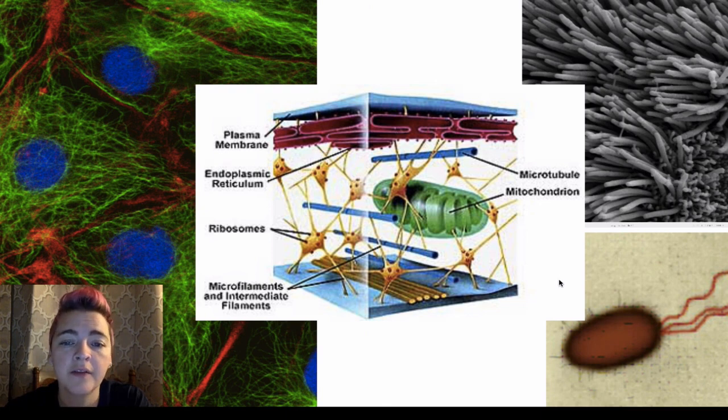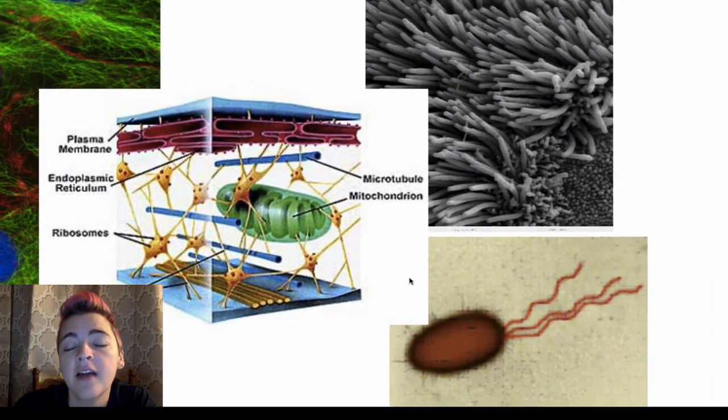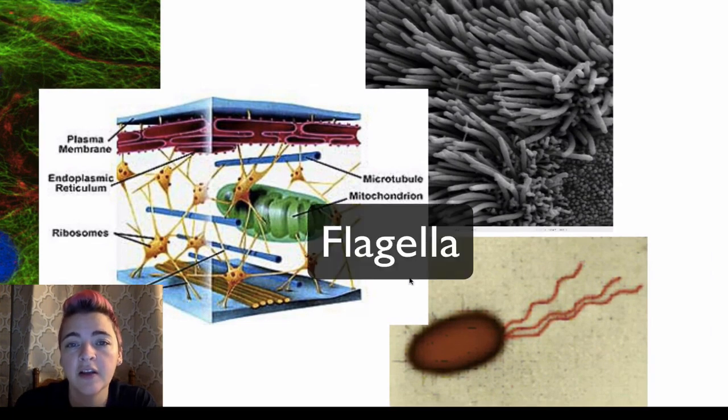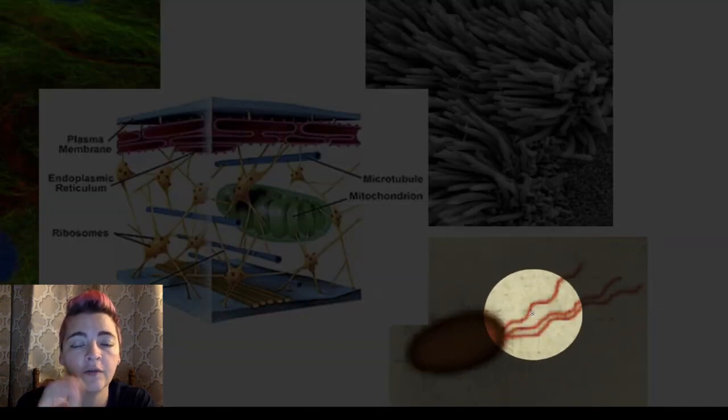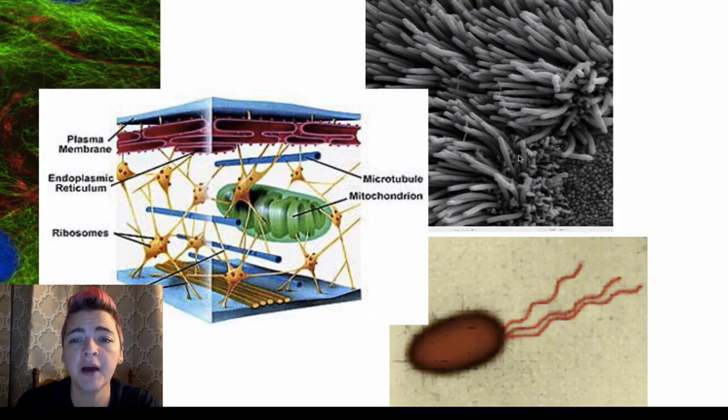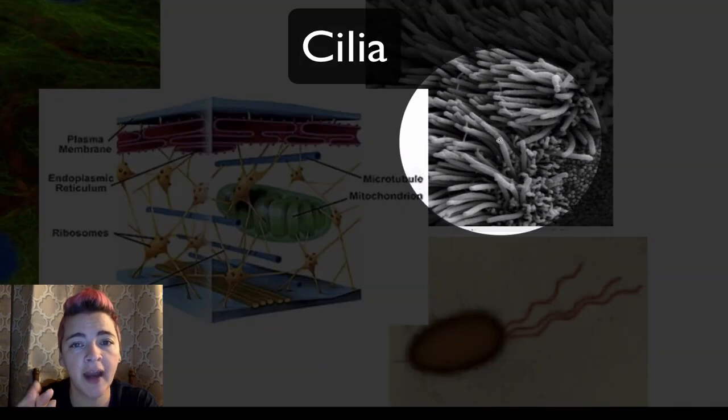Also part of the cytoskeleton are flagella and cilia. Flagella, shown in the picture down here, are long tails used for forward motion. And the picture above is cilia. Cilia are small little hairs.